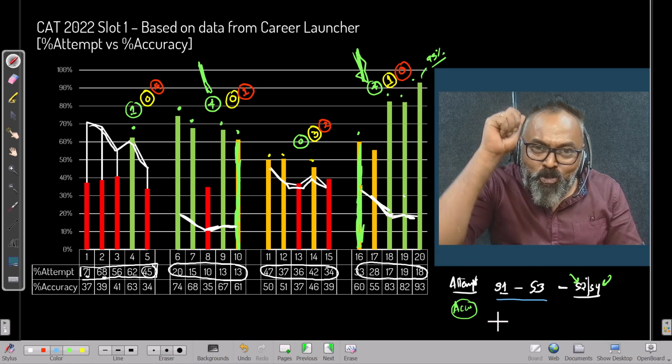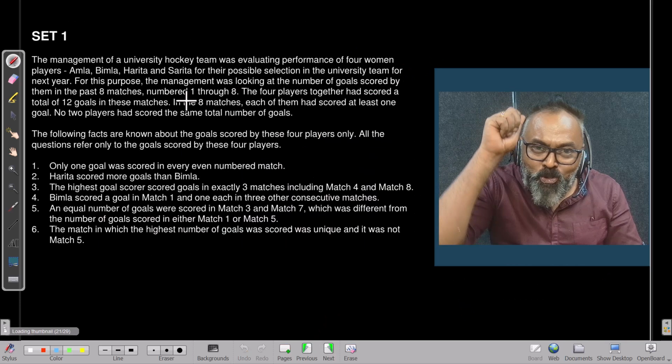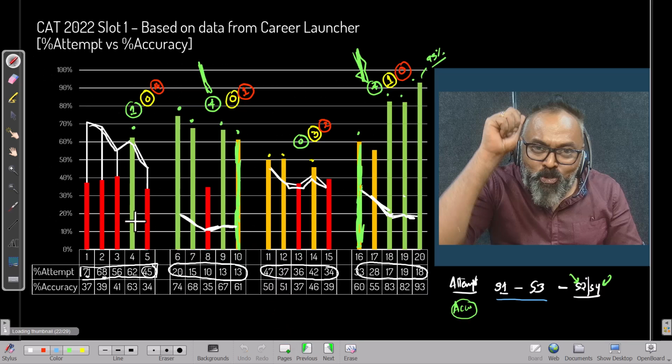I have the 4 sets, and let's see what has happened. Set number 1 looked like this. University hockey team evaluating performance, 4 women, therefore just 4 players, 8 matches, 12 goals, a basic addition. This we can manage. This I think is possible.